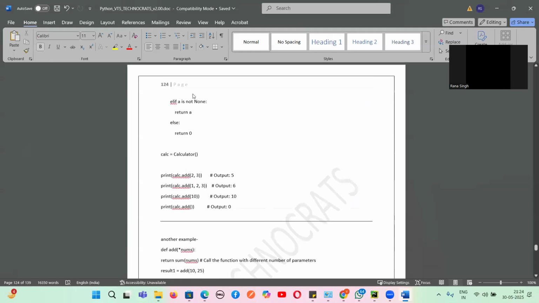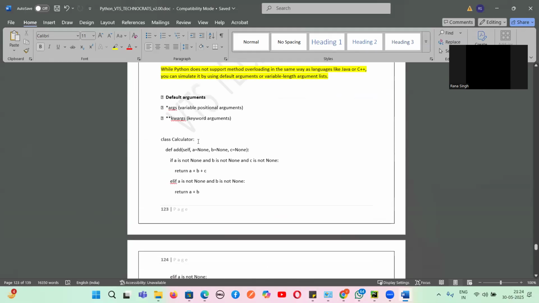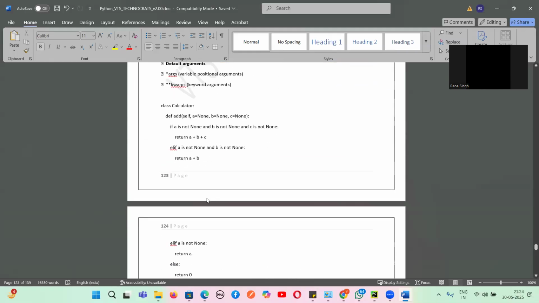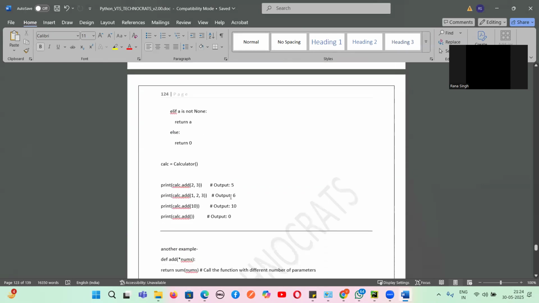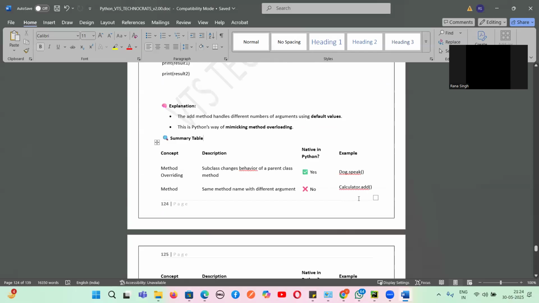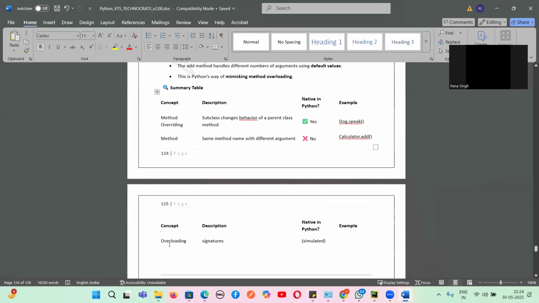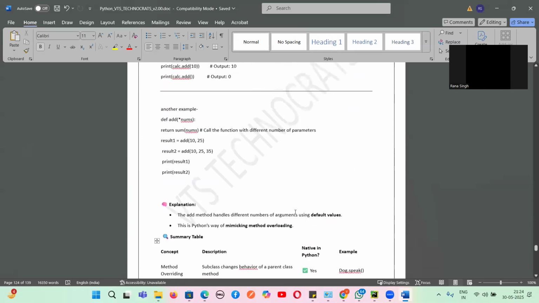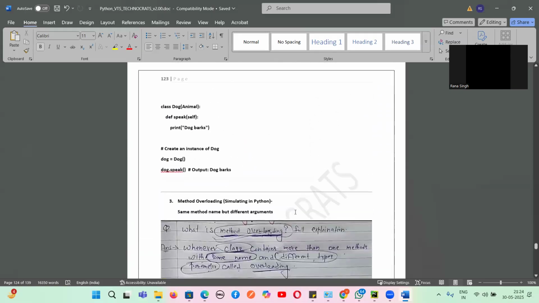We have written a program in such a way that we are getting it using 3 arguments, 2 arguments, and 1 argument. So like that, we can achieve it. So this is what method overloading is. And this is a simulation, not actually native in Python. So that's all, guys, about method overriding and method overloading.